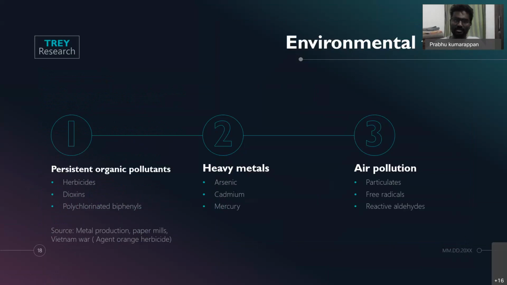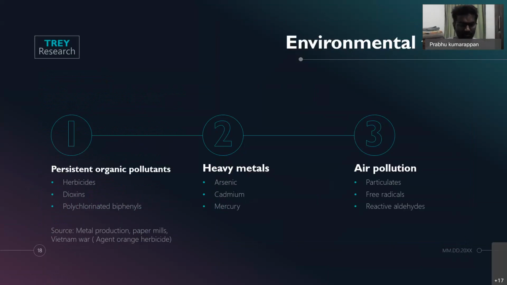And going on to the third, the environmental toxins. Environmental toxins include, one, persistent organic pollutants. These stay in the environment for a longer period of time. Examples of these persistent organic pollutants are the herbicides, the dioxins, and the polychlorinated biphenyls.